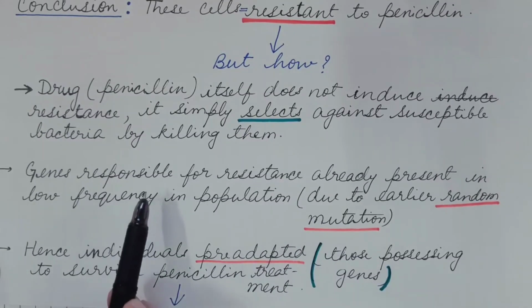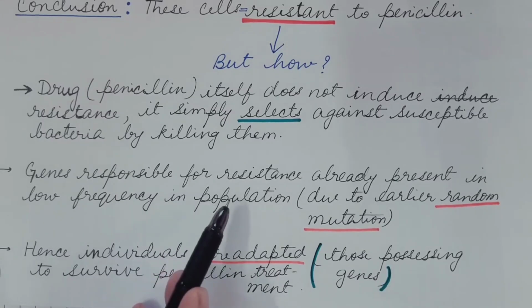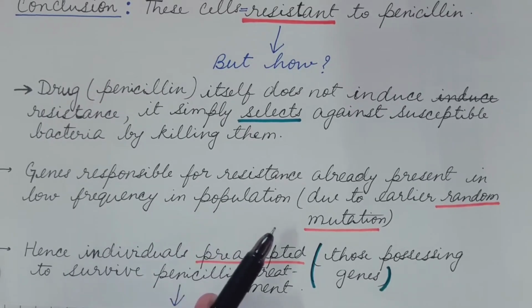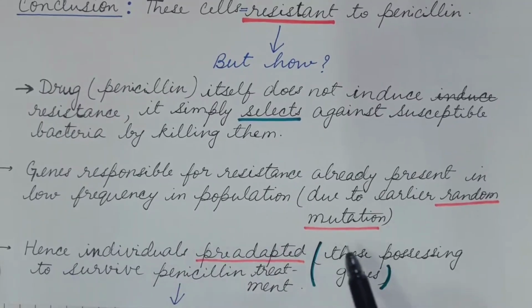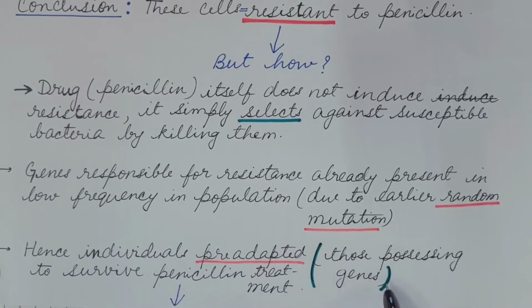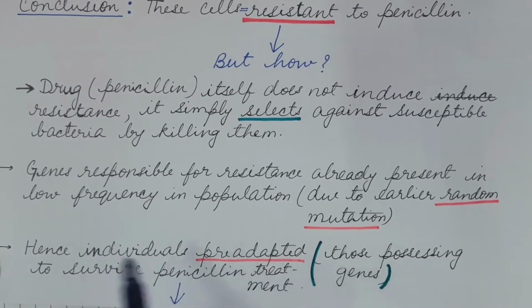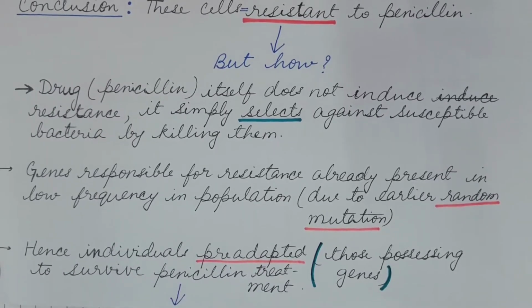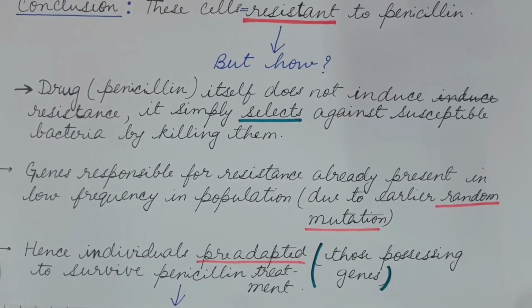But when these are grown on the penicillin medium, then these have the advantage over the normal ones. Hence those which possess these mutated genes are pre-adapted to survive penicillin treatment. That is, these are already adapted to survive the penicillin treatment.